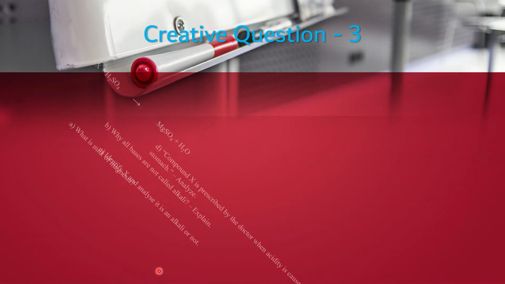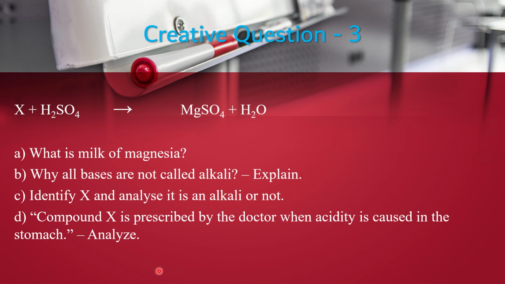Now creative question 3. Look, here is also one reaction. Here it is written X plus sulfuric acid, product is salt plus water. Look here, the salt is magnesium sulfate, so its metallic part, magnesium, comes from any base or metal, but here the product is water, so it will be the reaction of an acid and a base.